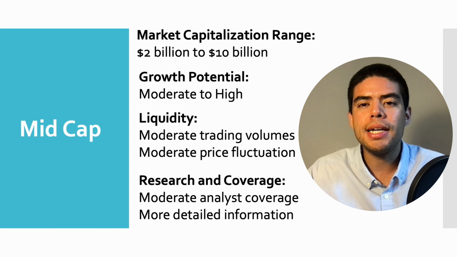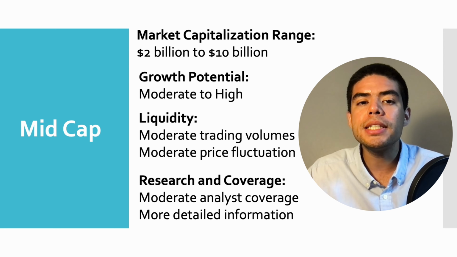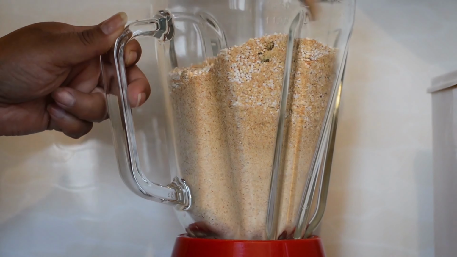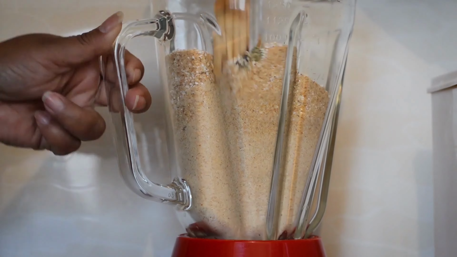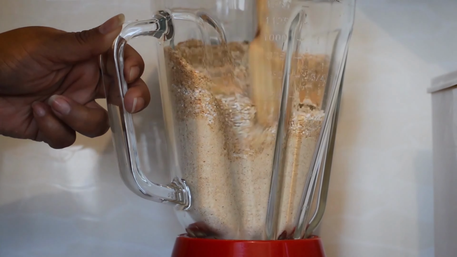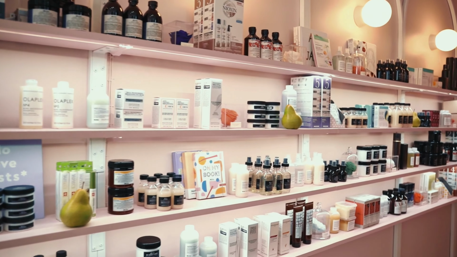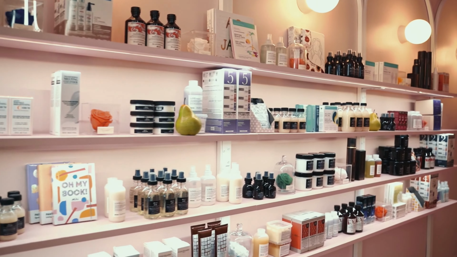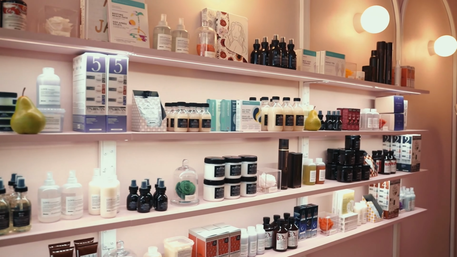Think of these companies as promising opportunities with a balanced risk-reward profile, offering moderate growth potential and stability for investors seeking a middle ground. Current examples of these companies include SharkNinja, whose revenue includes home appliance sales such as cleaning appliances and kitchen appliances, and Elf Beauty, whose revenue includes cosmetics and skincare product sales.